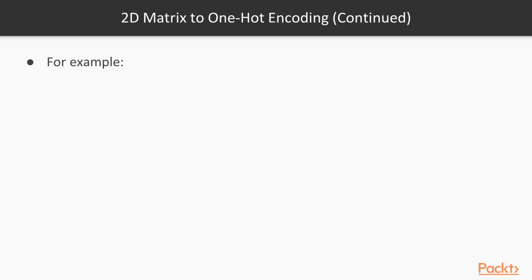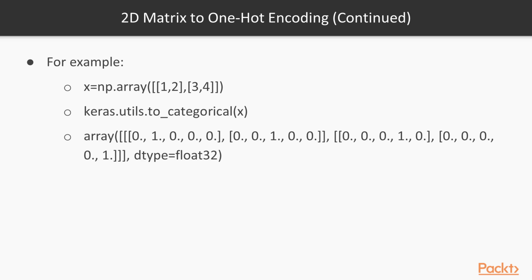So let me give an example. Let's say that we have this two-dimensional matrix, and this is a simple two-dimensional array. So when we use to_categorical, we pretty much just get the encoded binary vectors for each value. So we get a unique vector for each value that we've got in this array. And notice that to_categorical really easily handles this case. And in previous cases where we were working with one-dimensional arrays, to_categorical works really well as well. So keep that in mind.